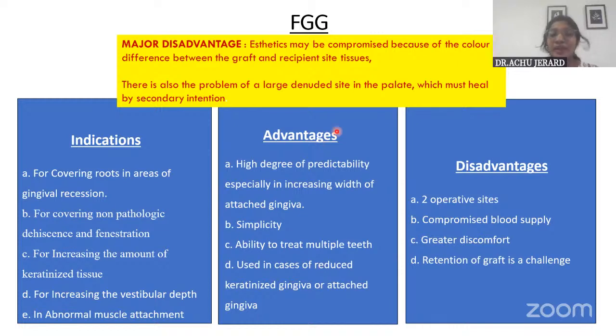And what is the advantage of it? Its simplicity is the advantage, and it is able to treat multiple teeth. Also this can be used in areas with reduced keratinized or attached gingiva, because by doing this we increase the width, so that is not a factor. The disadvantage is the two operative sites, so the patient will have greater discomfort. Retention of the graft is also a challenge. But the major disadvantage of FGG is the color match. And also on the donor side, since we are removing the epithelial portion also, healing is by secondary intention, which can be painful.